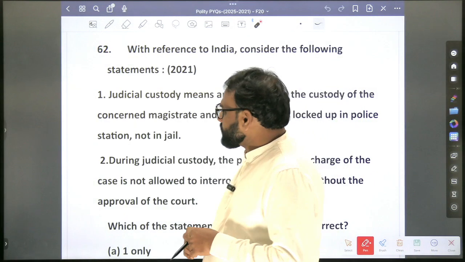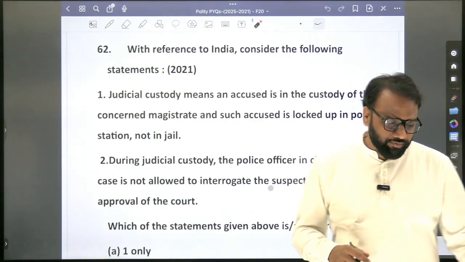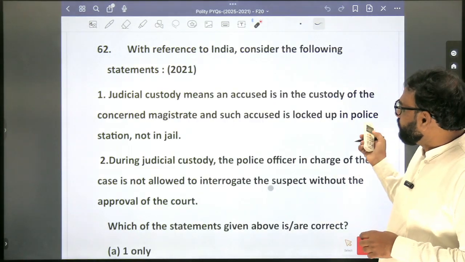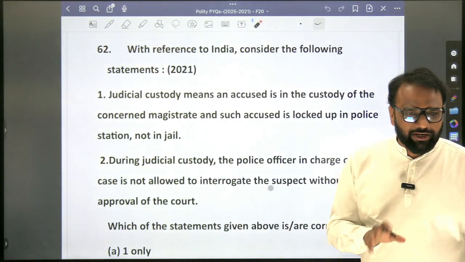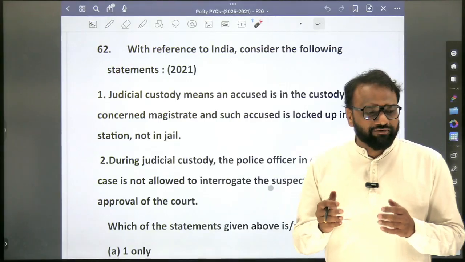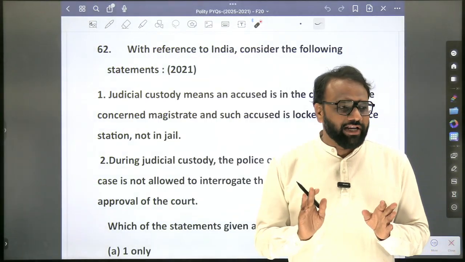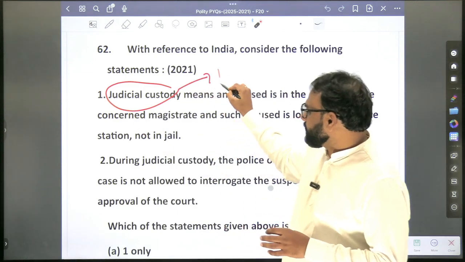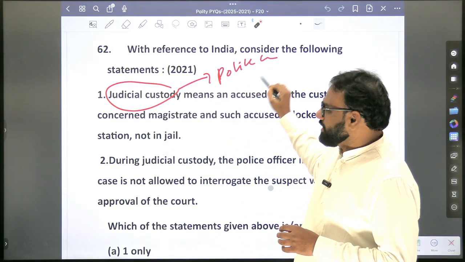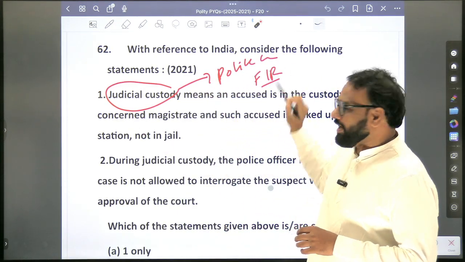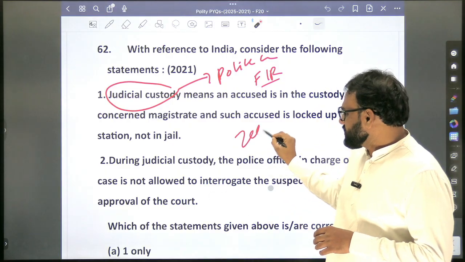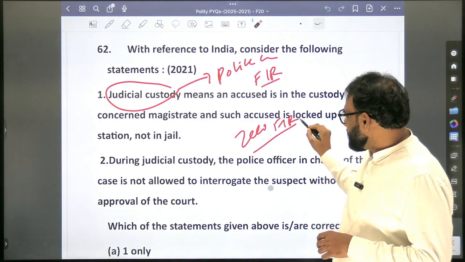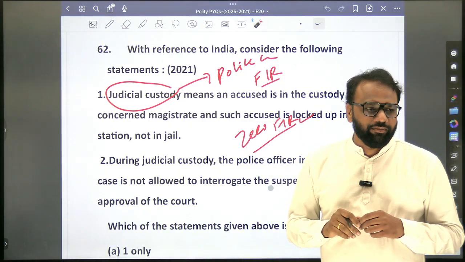So again, this question is very tricky. With reference to India, consider the following statements. From traditional Lakshmikant we cannot answer, but on a day-to-day basis when we are reading the newspaper, many times we will encounter terms like judicial custody, police custody, FIR, zero FIR. There are so many other terms. At least basic awareness of these terms we need to have.